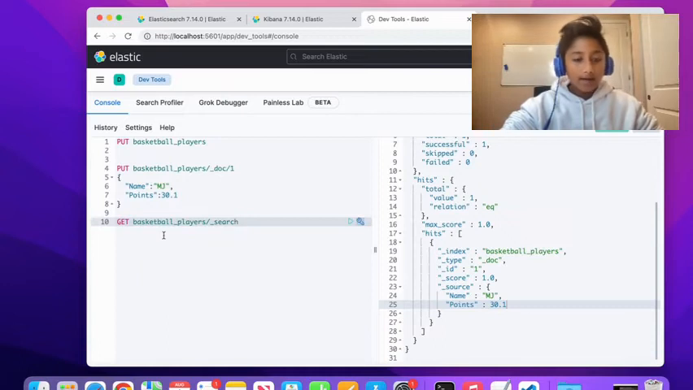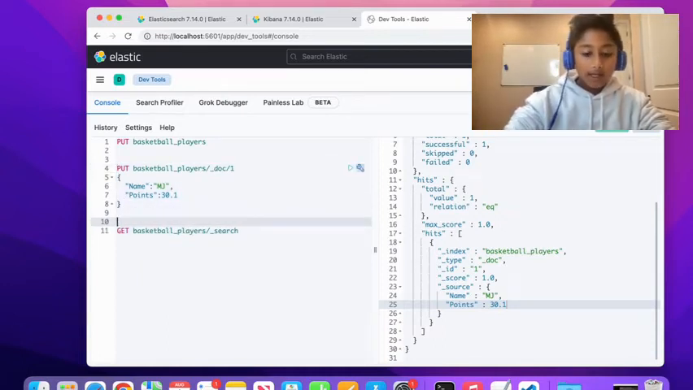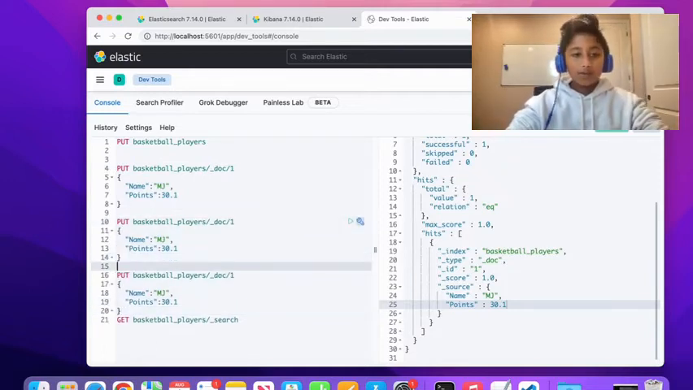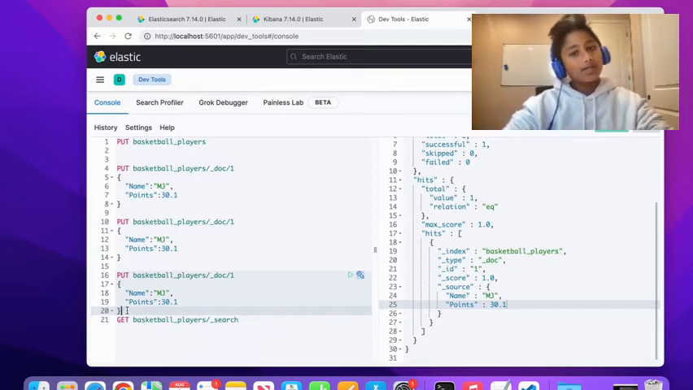Now, let's just add a few more players. Let's say 9 more. This is just to show you guys how this works. Obviously, this is going to be way at scale. There can be millions of these different documents. I just want to show you guys how to use this.